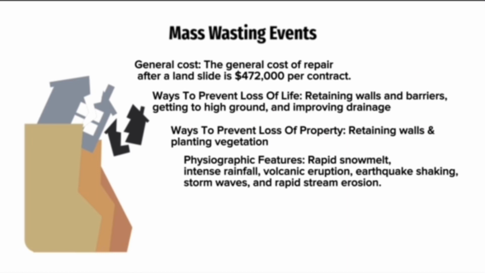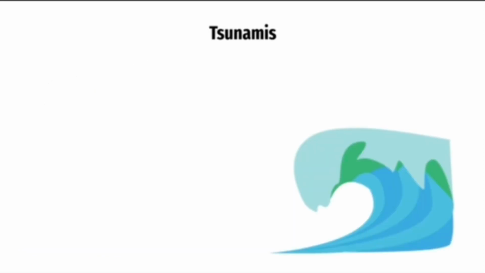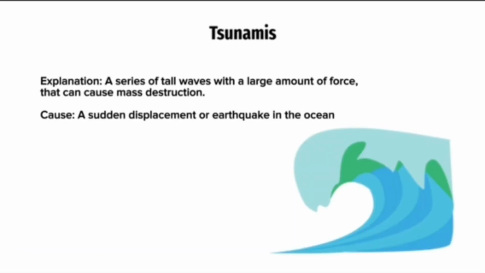The general cost of repair after a mass wasting event is $472,000 per contract. Ways to prevent loss of life include getting to high ground and improving drainage. Ways to prevent loss of property are retaining walls and planting vegetation. Physiographic features leading up to a mass wasting event include rapid snowmelt, intense rainfall, volcanic eruption, earthquake shaking, storm waves, and rapid stream erosion.